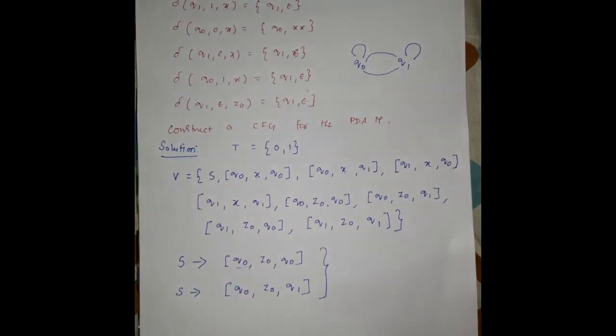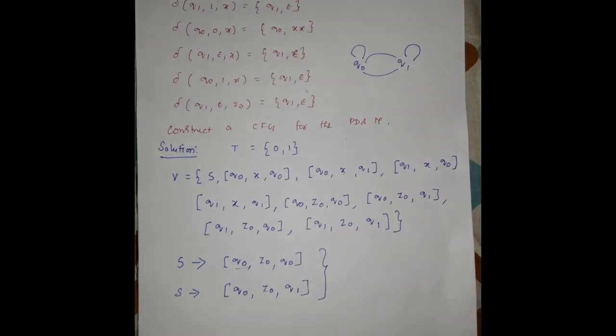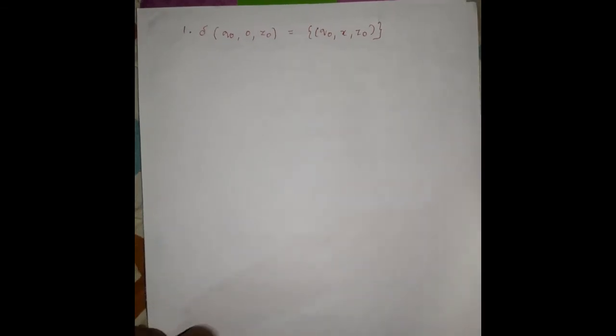After this we have to write production rules for all the 8 remaining variables of the corresponding pushdown automata. So let us take the first transition function given in the pushdown automata problem.